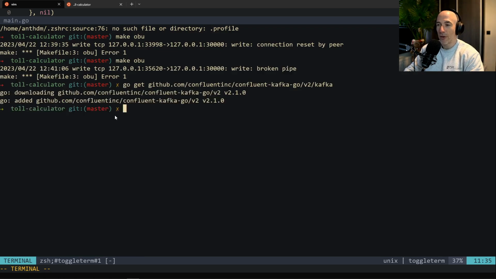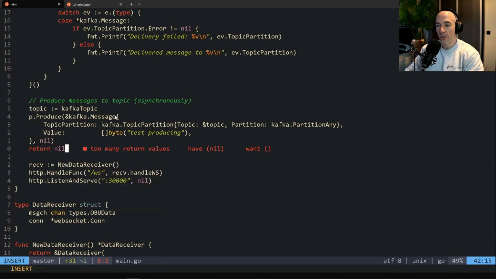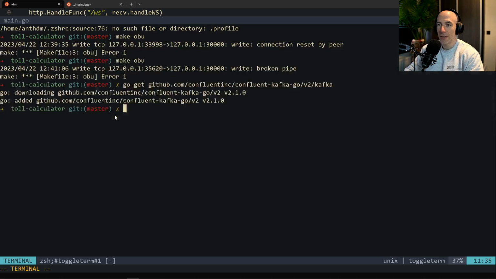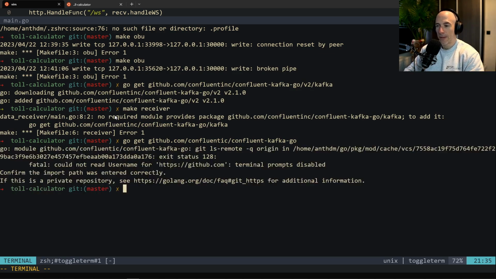So what I'm going to do is try to return. We're just going to return. We're not going to execute this data receiver. So I'm going to say make receiver. No, models required. Damn, I thought we did this. What's going on? Go get, Confluent Kafka Go. Actually, maybe we should do this, the whole shebang. We can't.